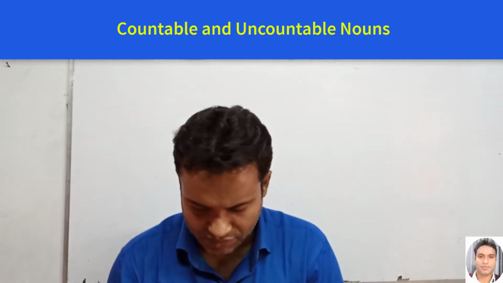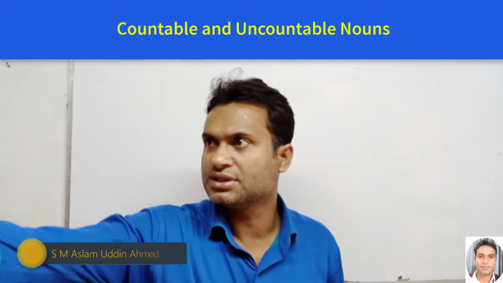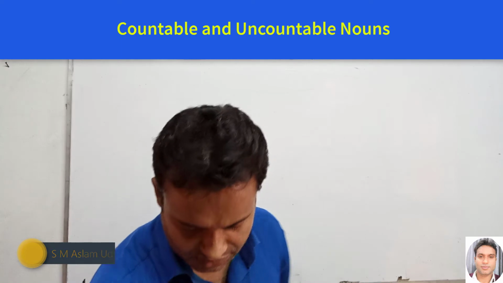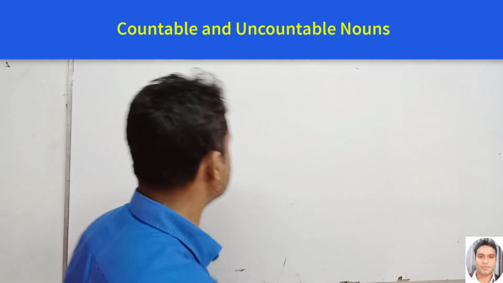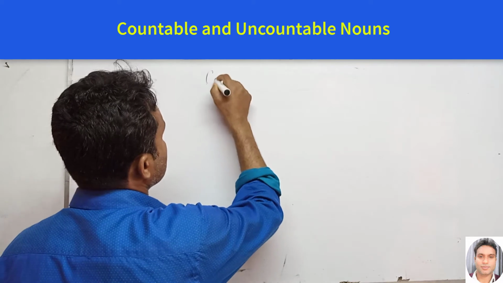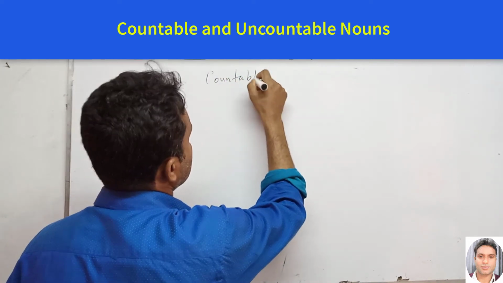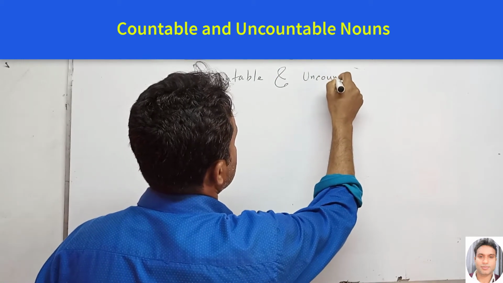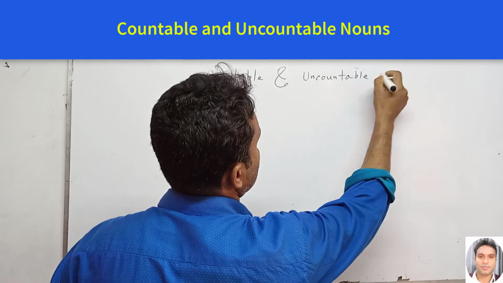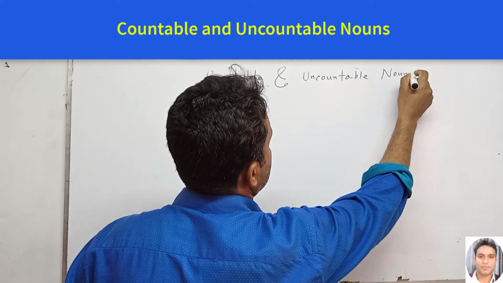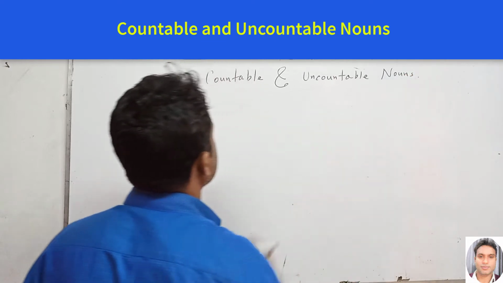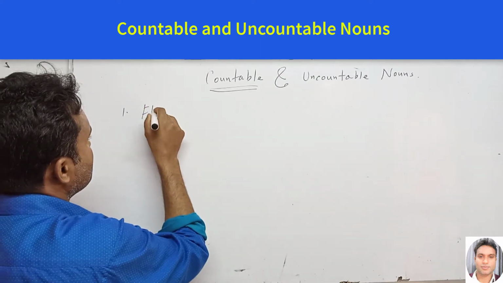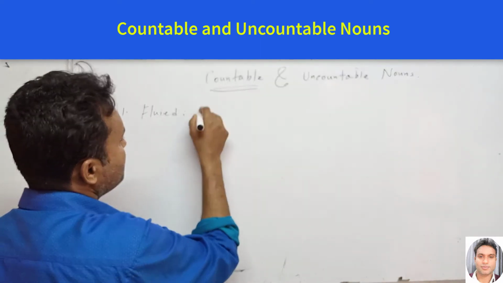Next one, natural phenomenon. Okay, give me the marker. Natural phenomenon, which are natural. So the first one is fluid. We have discussed countable and uncountable nouns. So the first one is uncountable. For example, fluid. What is a fluid? That is water.